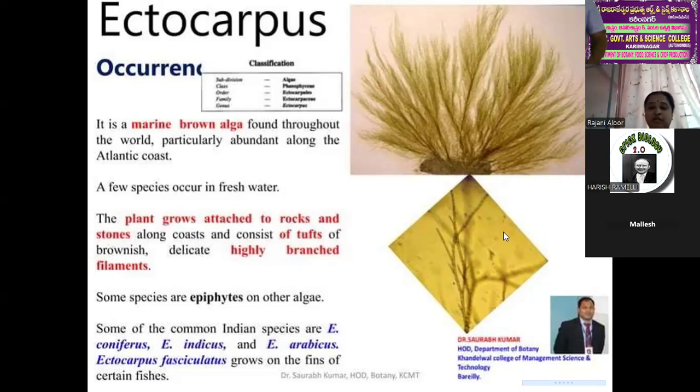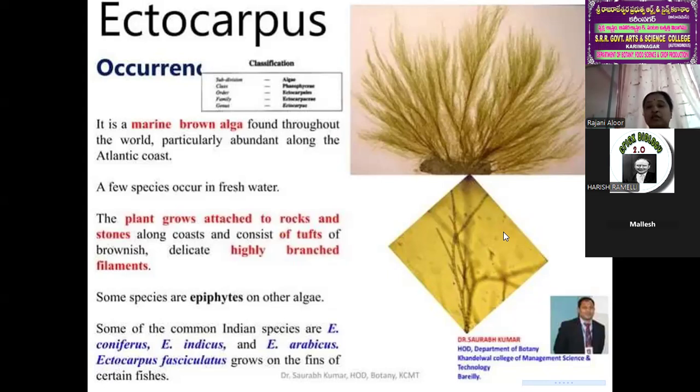Types of pigmentation, types of reserve food material, types of reproduction: chlorophyll A and chlorophyll C pigmentation, laminarin starch, mannitol alcohol. Three types of reproduction are present. These are the main things about the PHAEOPHYCEAE members.